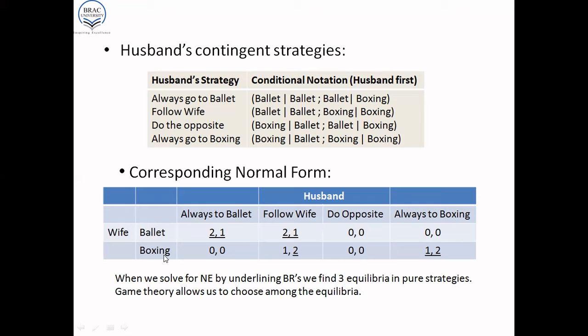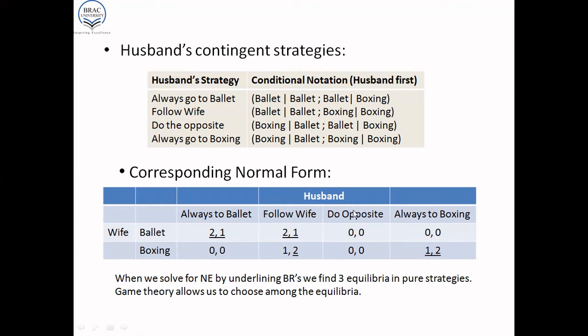And we can similarly draw conclusions for when the wife goes to the boxing match, right? So if the wife goes to boxing and husband always goes to ballet, they would be separated, 0-0. If the husband follows the wife and the wife goes to boxing, the husband would also go to boxing for a payoff of 1 to the wife and 2 to the husband.